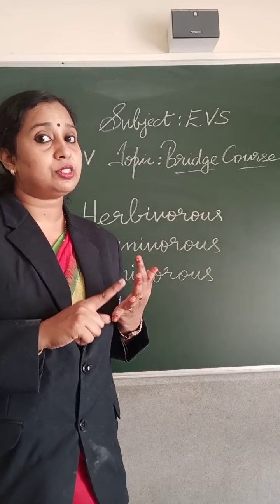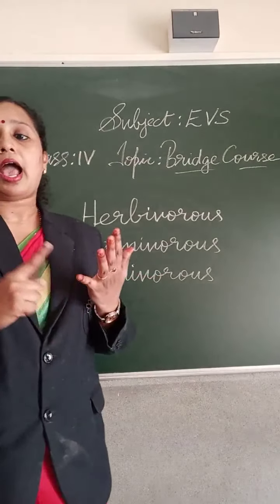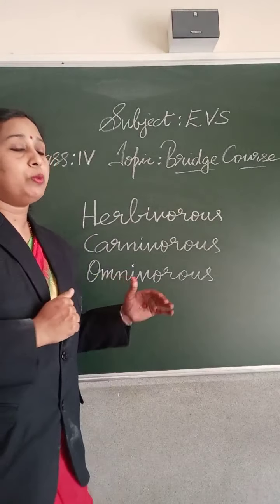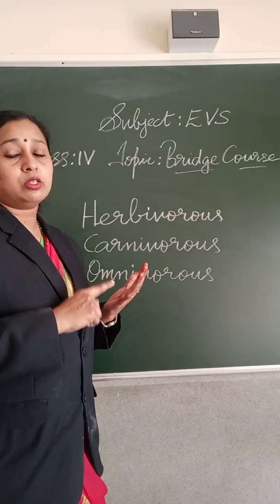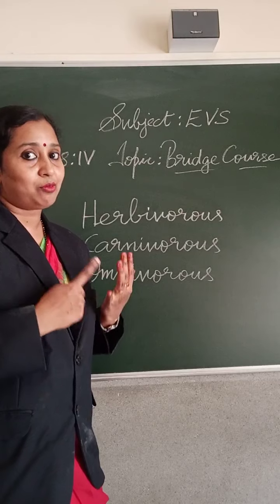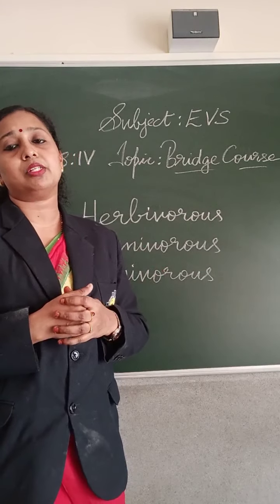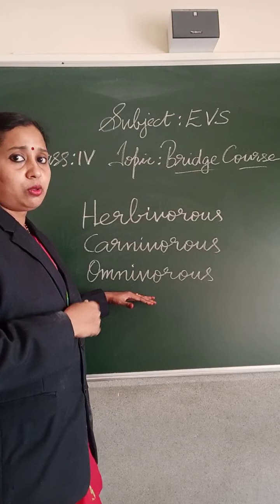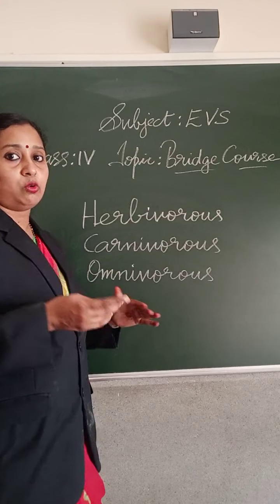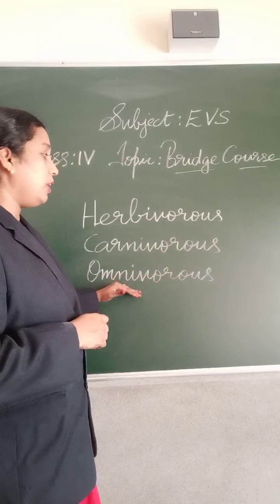And which is the third one? Omnivorous. Animals which eat both plants and animals are called omnivorous. And which is the best example? Yes, we human beings are the best examples for omnivorous. Human beings eat both plants and animals. So we come under omnivorous.